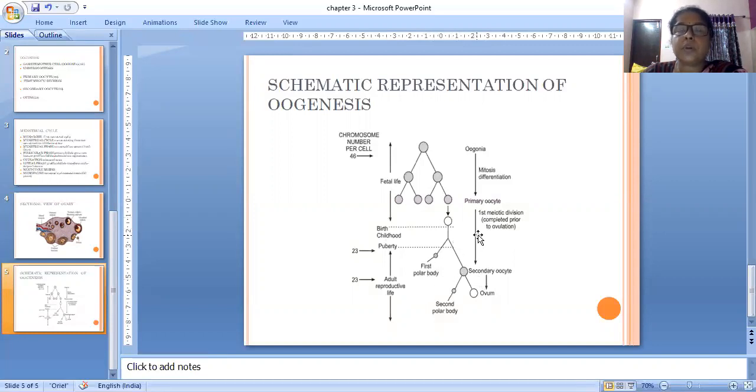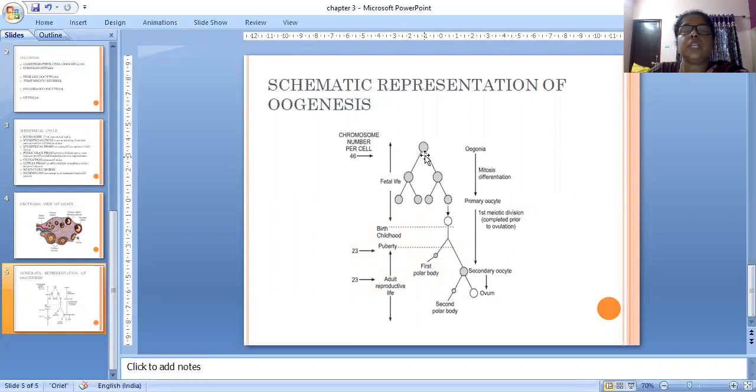This is an unequal division. Already I told that the first polar body and secondary oocyte will be developed. The larger cell will be called the secondary oocyte, and this is the first polar body. The first meiotic division took place. Now the second meiotic division takes place here. As a result, the secondary oocyte will give the ovum and the second polar body will be formed. This much only. This is the summary of oogenesis.